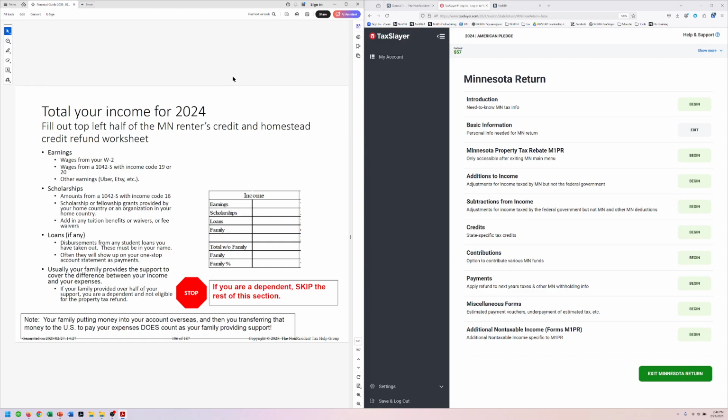Or is your family providing it? So in this case, I know that Lisa went to the U of M. She's going to have something like $40,000 to $50,000 worth of expenses. I also remember from earlier that she earned $13,400, which is way less than the 50% threshold. And her family is paying the rest of it, which is fantastic. It's great. There's no tax associated with that. That's wonderful that she's got family that can support her that way. But it does mean that she's not going to be eligible for the Minnesota property tax refund.